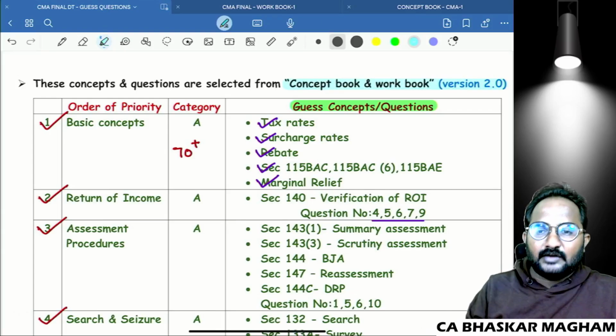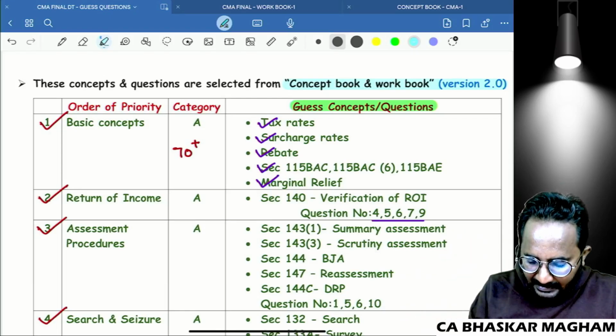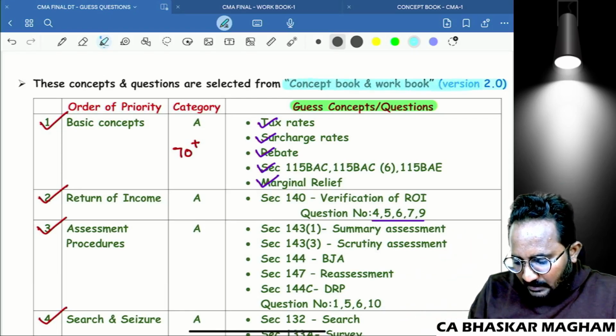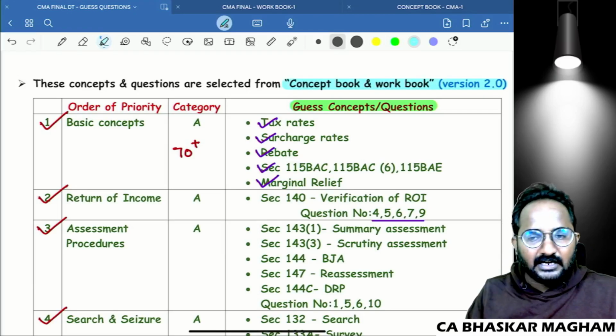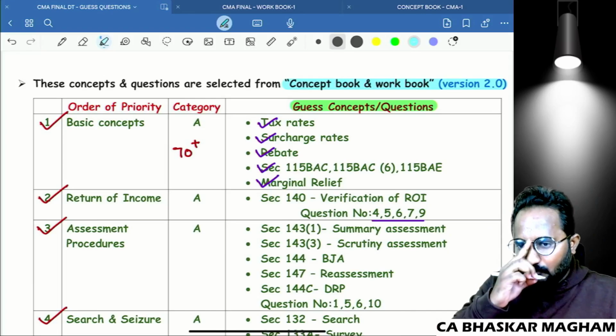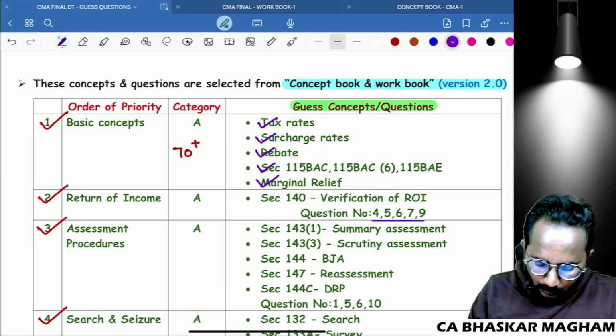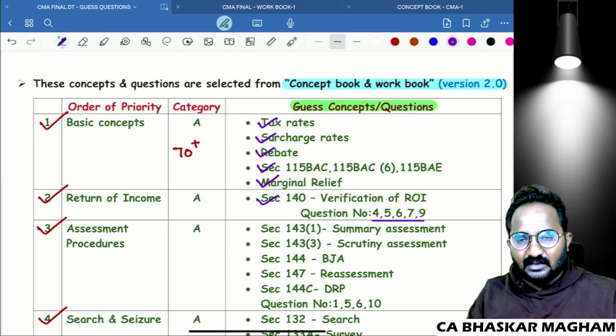Many students, my regular batch students as well as exam oriented batch students, already have the version 2 material color books in their hands. So please refer to all the question numbers from your version 2 material only. And after that, you have to refer to section 140, that is verification of return of income.